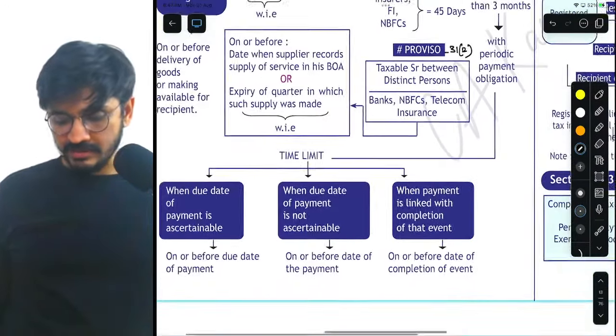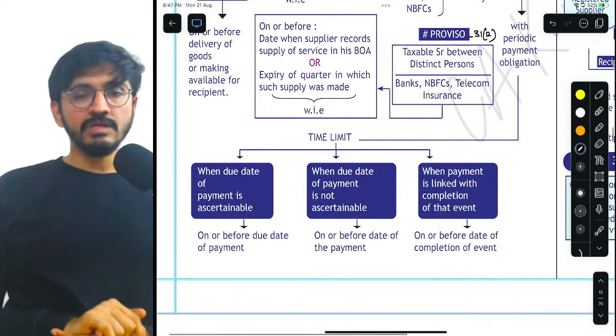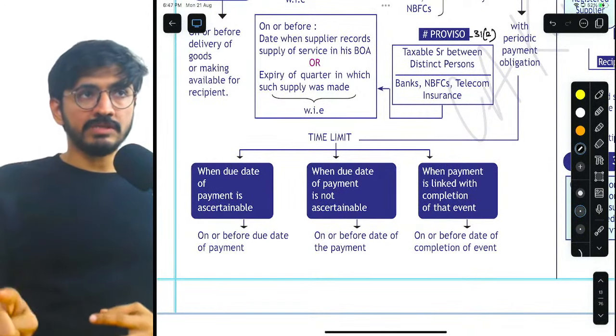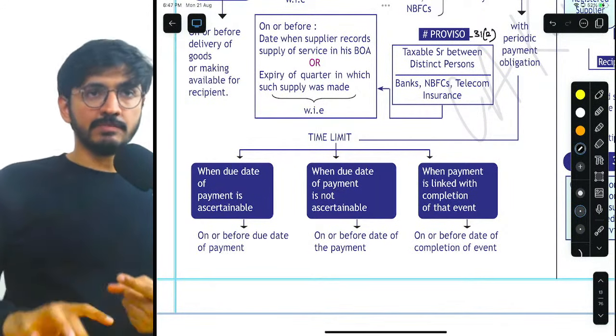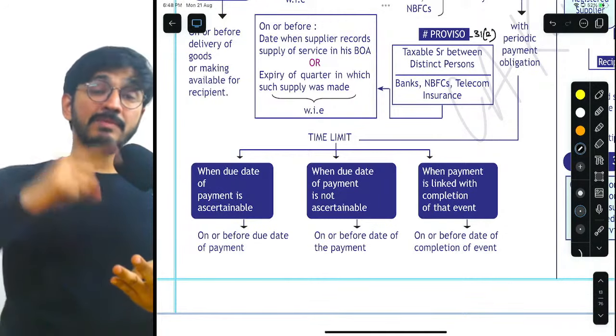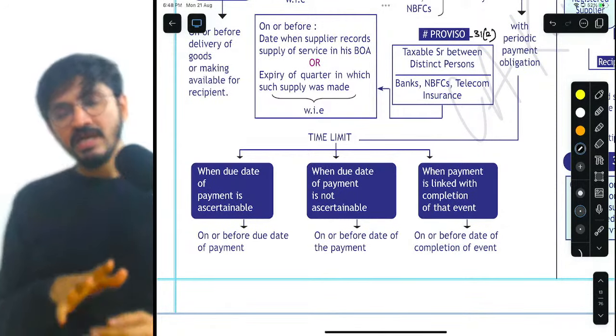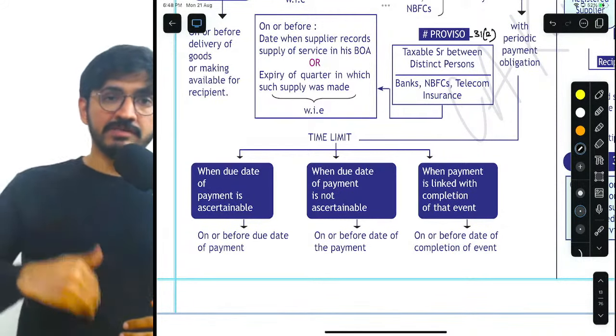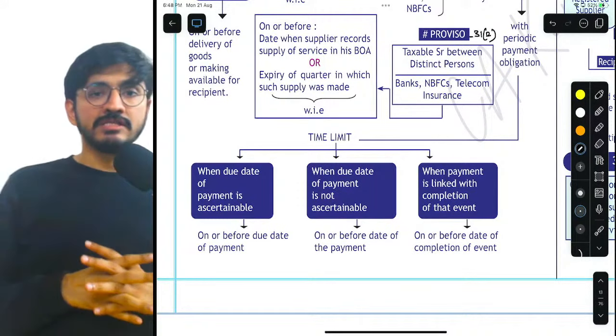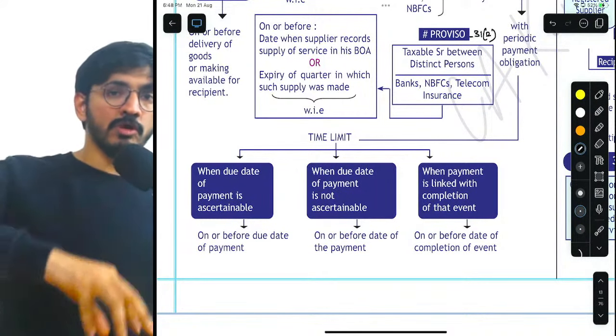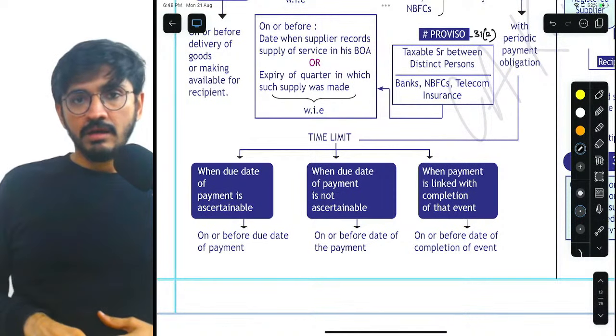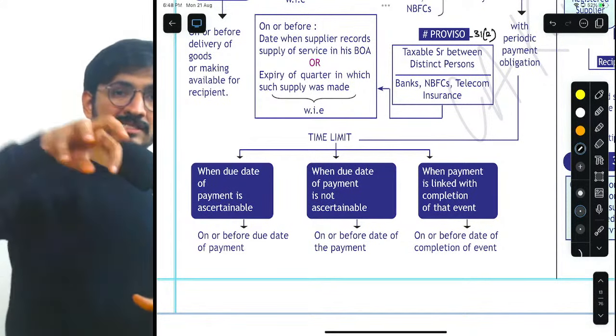Now the thing is, my dear friends, very simple. Firstly you have to see the question, which are the four cases? Very simple: banks, NBFCs, insurance companies, and in addition telecom companies. And in that case, if one branch is giving service to another branch, for example, Jio Limited Mumbai is giving service to Jio Limited Ahmedabad, or Axis Bank Mumbai is giving service to Axis Bank Delhi.